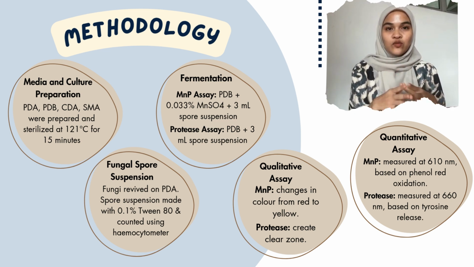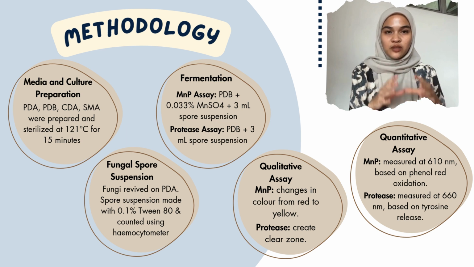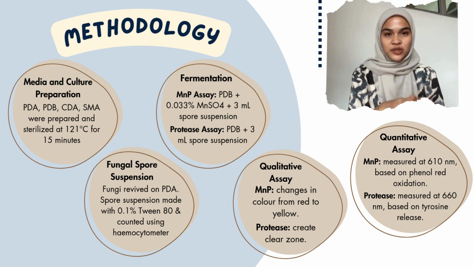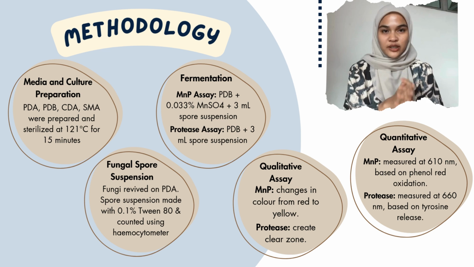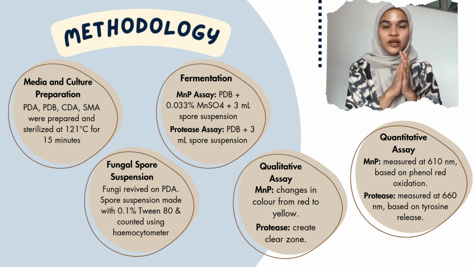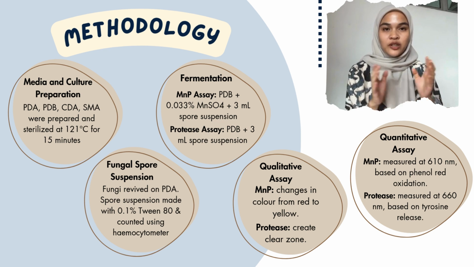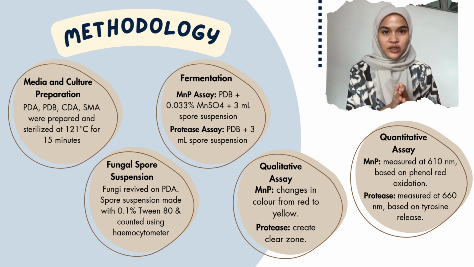Fermentation: the MnP assay was conducted by culturing fungi in PDB supplemented with 0.033% MnSO4 and 3 ml standardized spore suspension. Protease assay used PDB with 3 ml standardized spore suspension. In the qualitative assay, MnP activity was identified by color change on CDA from red to yellow using phenol red. Protease activity was identified by the formation of clear zones or zones of hydrolysis on SMA.